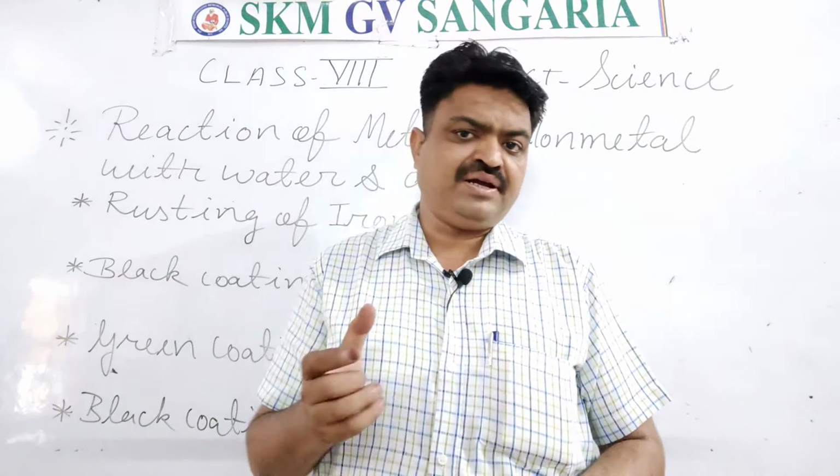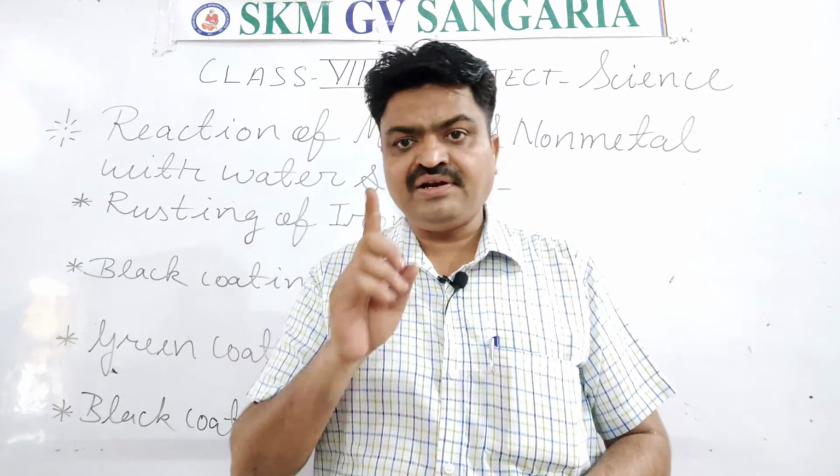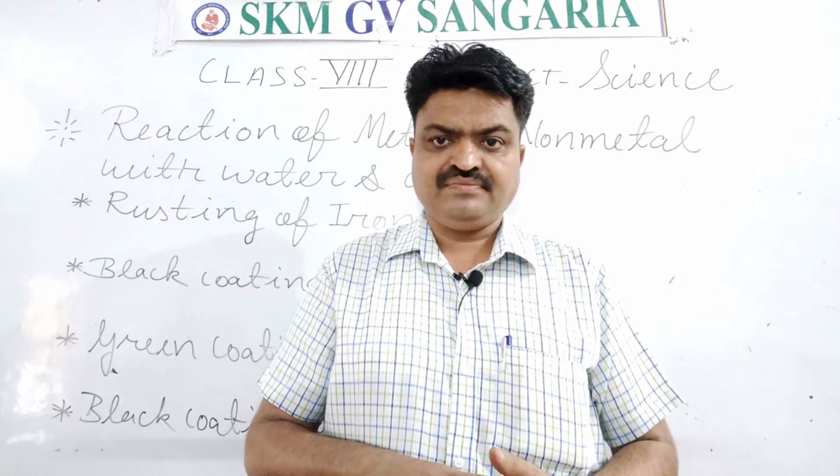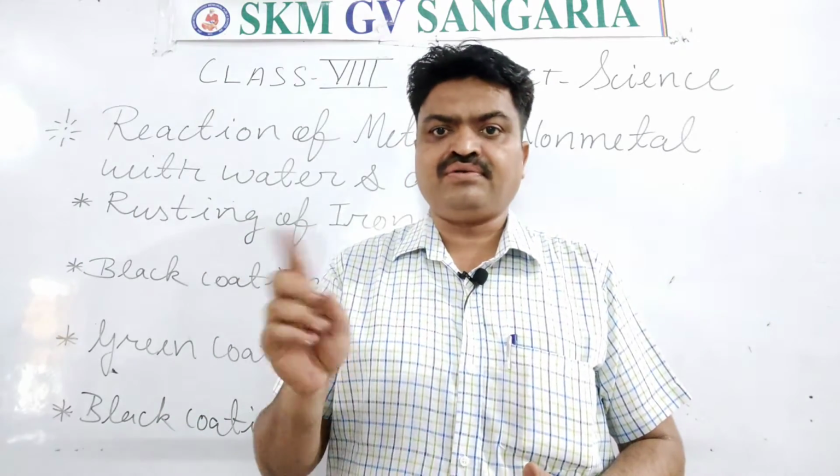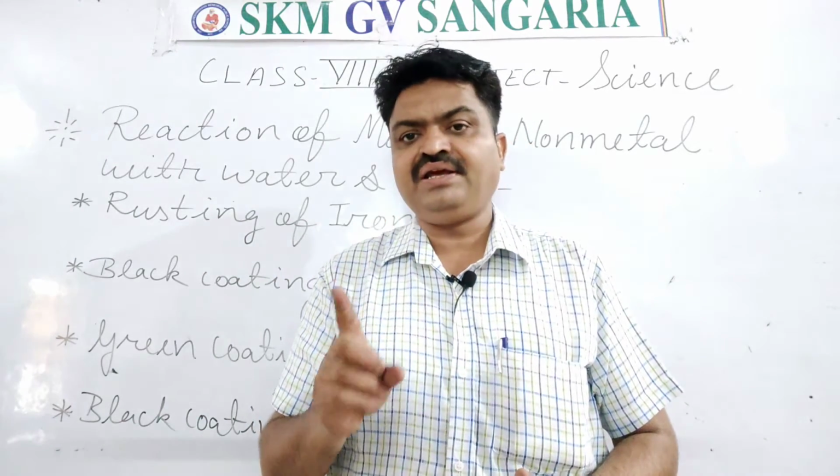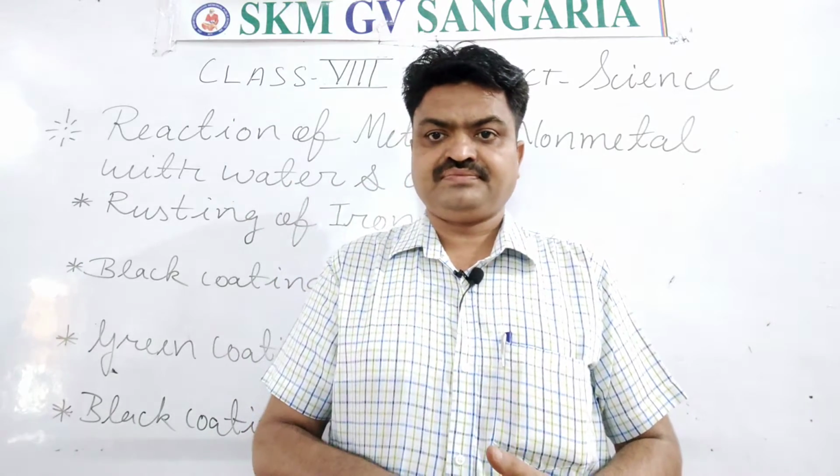Chemically we call it hydrated iron oxide. Means hydrated iron oxide is the chemical name of rust.